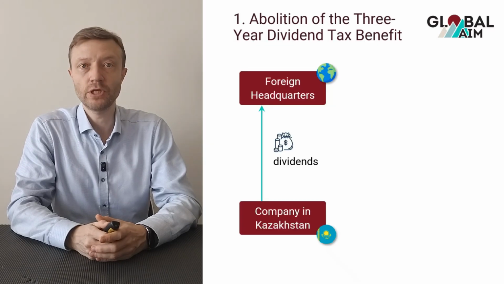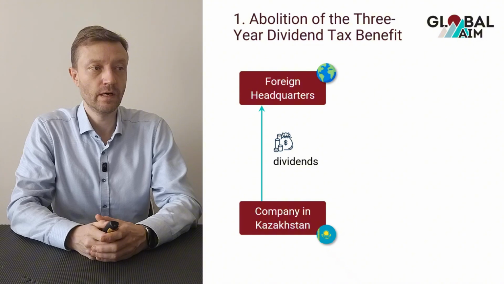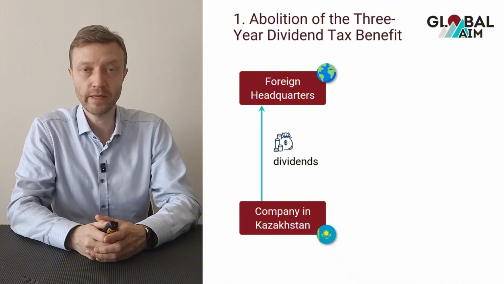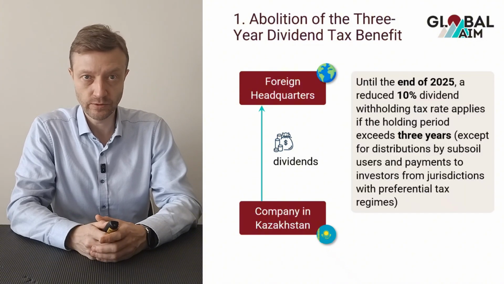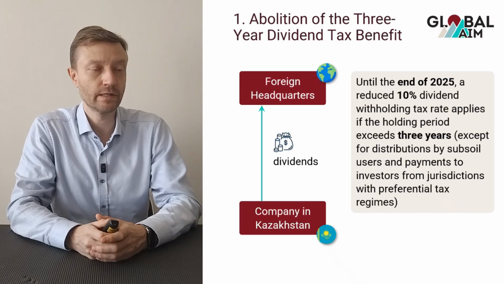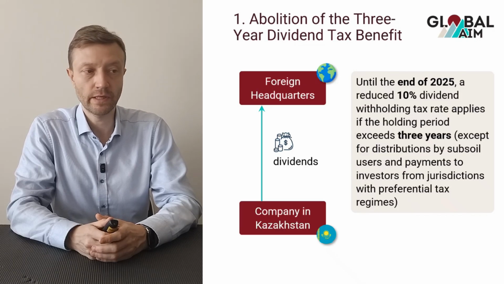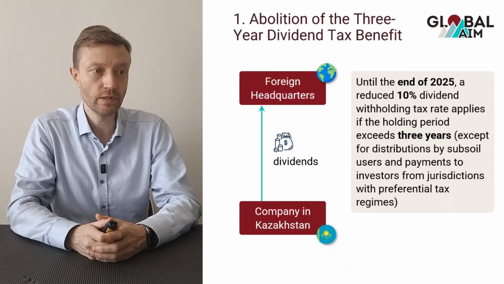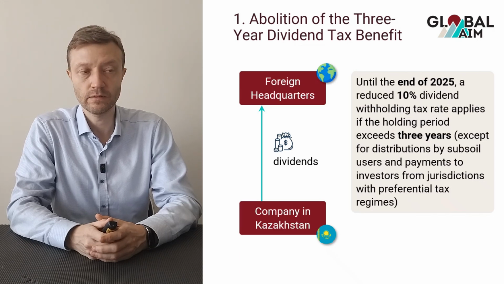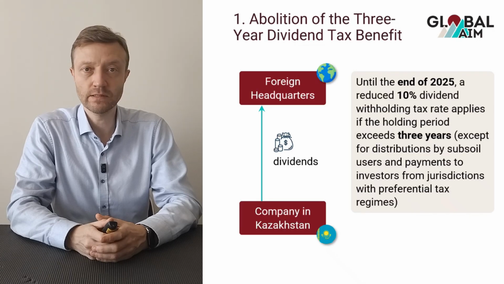So the first change is the abolition of the 3-year dividend tax benefit, which currently, until the end of 2025, applies and allows a reduced 10% withholding tax rate on dividend distributions from Kazakhstan to foreign investors, provided that the investor holds the subsidiary in Kazakhstan for more than 3 years.